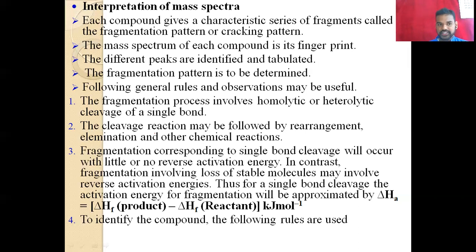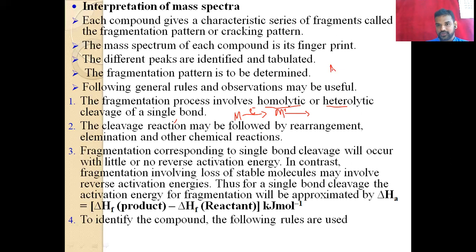The first one is that the fragmentation process involves homolytic or heterolytic cleavage of a single bond. As I said, after bombarding a compound M with electrons, it gives the parental ion. After this, it undergoes fragmentation, and this fragmentation has two different types of cleavage. These are not unknown words for you: homolytic and heterolytic cleavages. So what is homolytic cleavage and heterolytic cleavage?